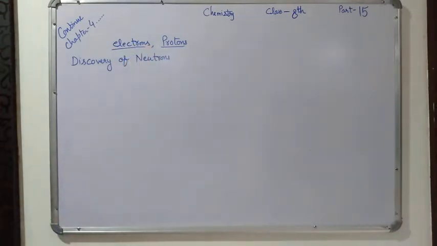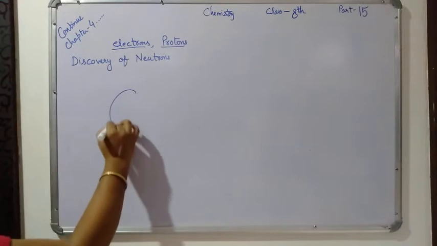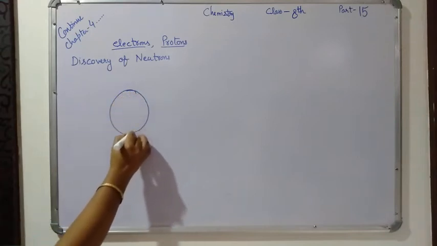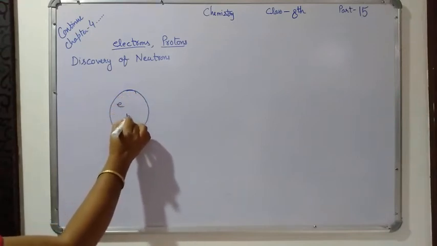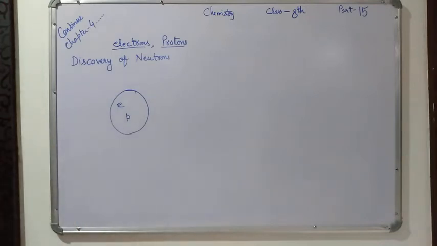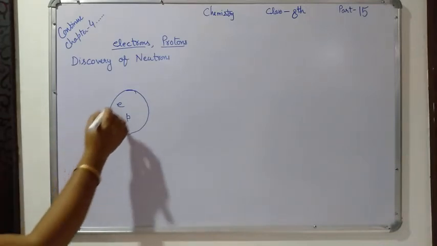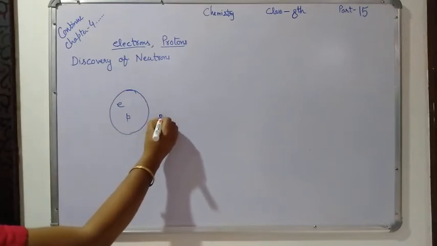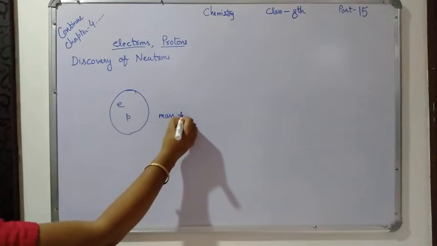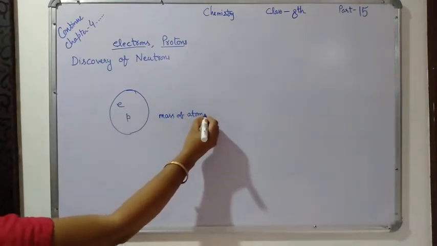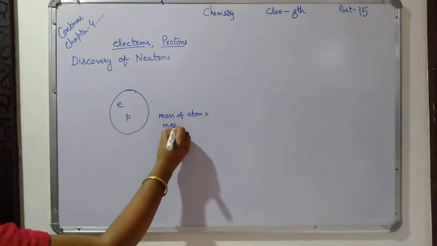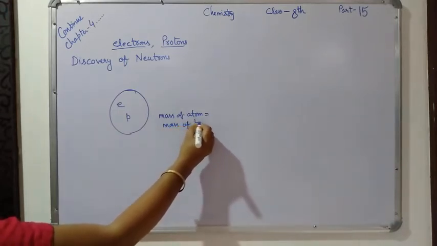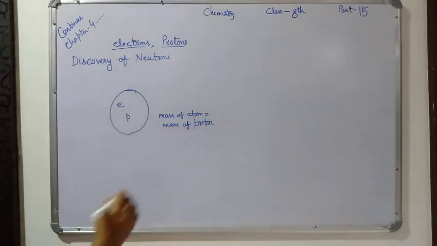Now, if an atom consisted of only electrons and protons, suppose this is an atom, and only electrons and protons are present in it, it means that the mass of this atom should be equal to the mass of the proton. Do you know how?